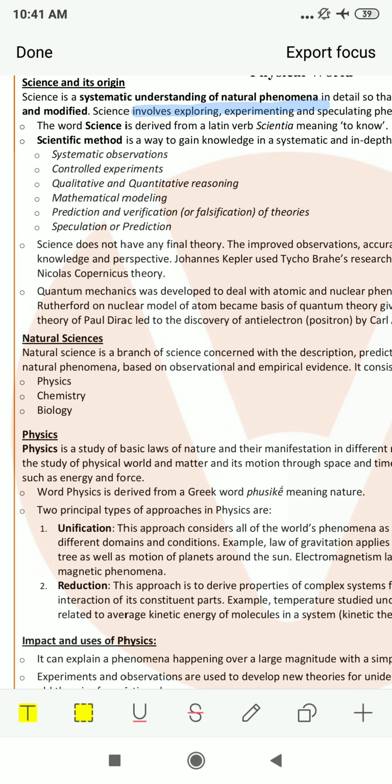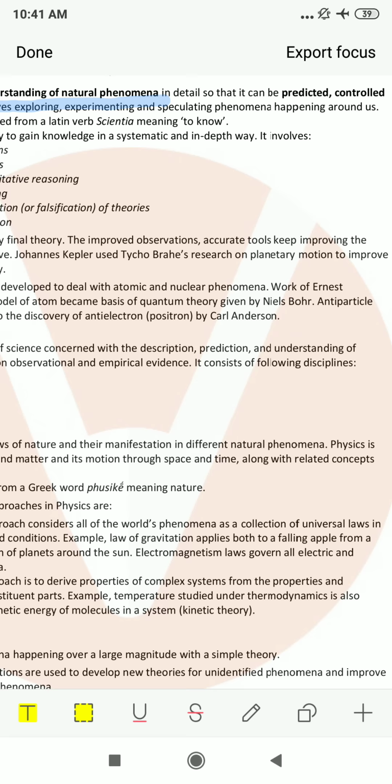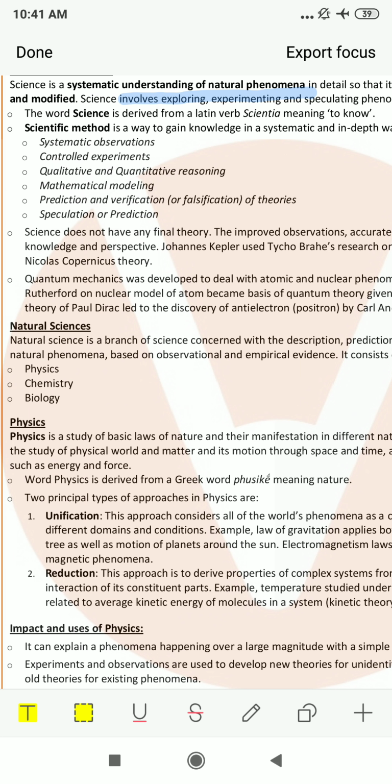Science involves exploring, experimenting, and speculating phenomena happening around us. And you know very well that physics is also one of the branches of science. The word science is derived from a Latin word scientia, meaning to know. So the basic meaning of science is to know.